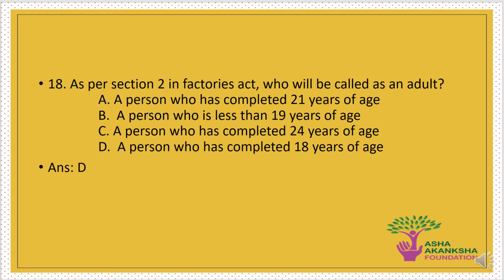The last question is, as per section 2 in the Factories Act, who will be called as an adult? Options are A, a person who has completed 21 years of age, B, a person who is less than 19 years of age, C, a person who has completed 24 years of age, or D, a person who has completed 18 years of age. The correct answer to this question is option D, that is, an adult is a person, as per section 2 of the Factories Act, who has completed 18 years of age.